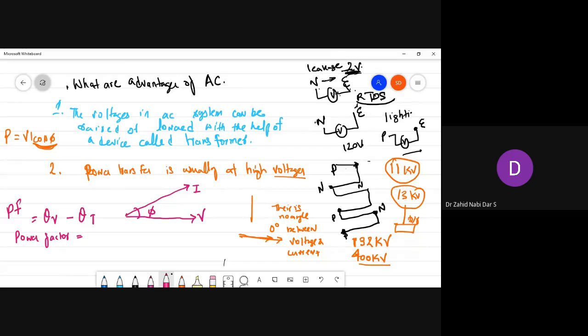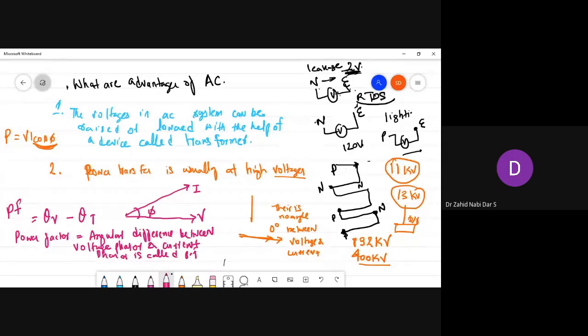So this is the angular difference between the voltage phasor and the current phasor, called the power factor.